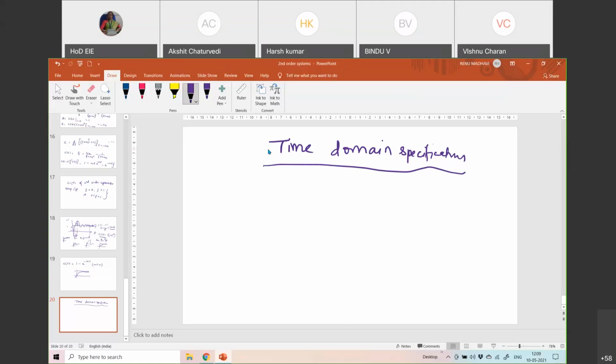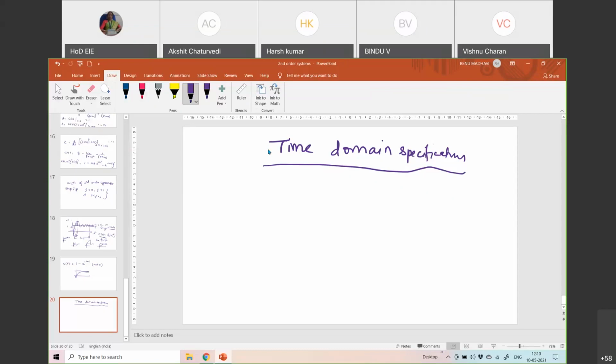The way in which we give the specifications of a human being, or any object we are trying to describe, the same way for a system's performance: whether it is reacting fast or slow, whether it is damping or not, whether its settling time is fast or not. All those are figures of merit which are required. So for any system we should be able to define the time domain specifications.